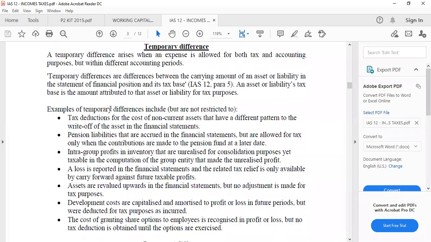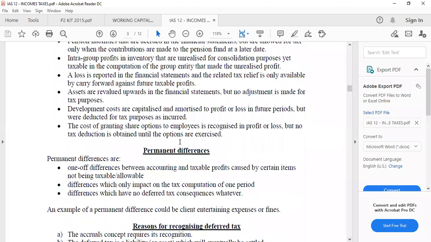Okay, these are some of the examples of temporary differences. Any item that is allowable for tax purposes will cause what we call temporary differences. Let's come to permanent differences. Permanent differences are those items that are not allowable for tax purposes, but it happens once in a while. An example will be entertainment expenses. Entertainment expenses are not allowable for tax purposes. When you incur it, you suffer the tax consequences for that particular year, and that is the end. It will not create any future tax issues. So any expenses that are not allowable for tax purposes will not cause what we call deferred tax.